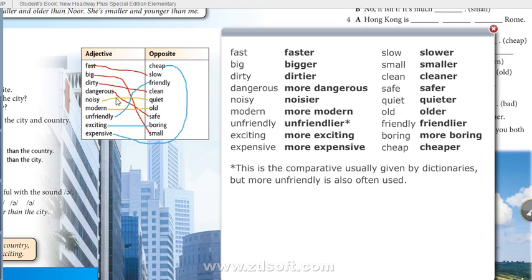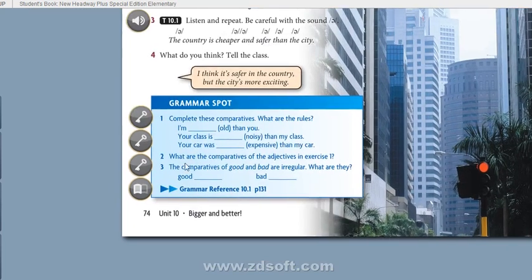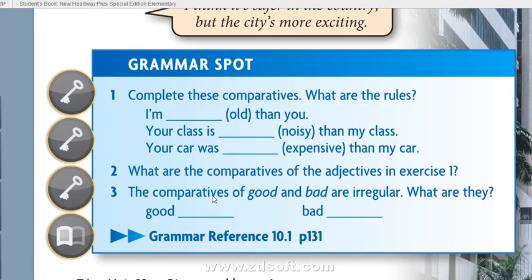This way we have all the answers for the adjectives here and all the answers for the adjectives in the second column. Like slow, slower, small, smaller, and all the other answers are here, the adjectives and their comparative forms. Okay, now move on to the grammar part again.